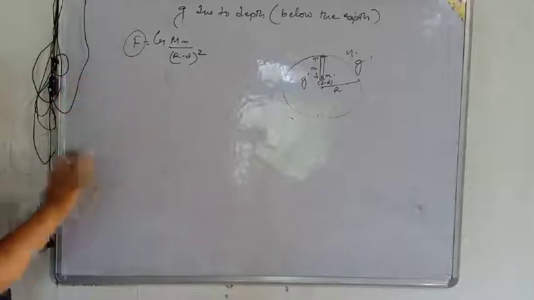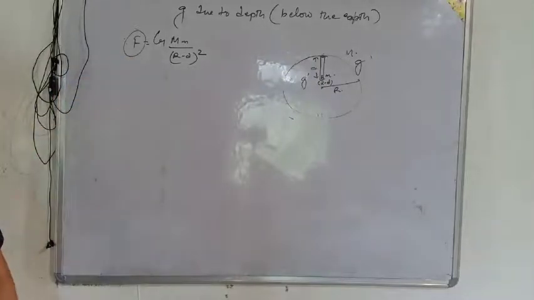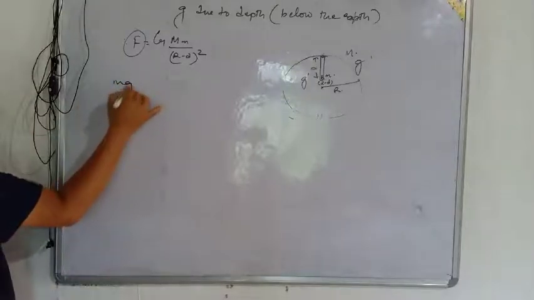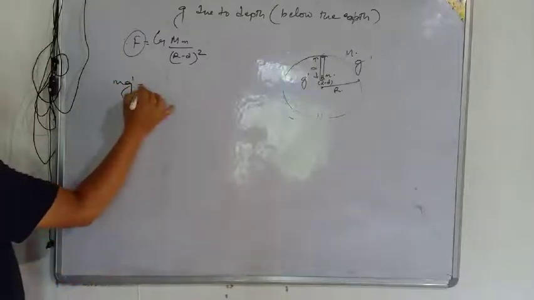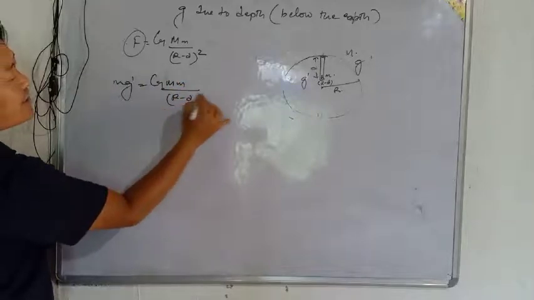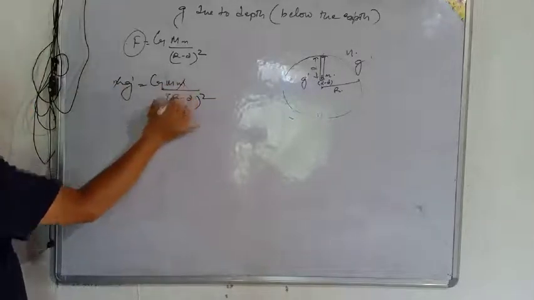Then from Newton's second law of motion, since we know F equals m into g, so m into g dash equals capital G capital M small m by (r minus d) whole square. This m will get cancelled.